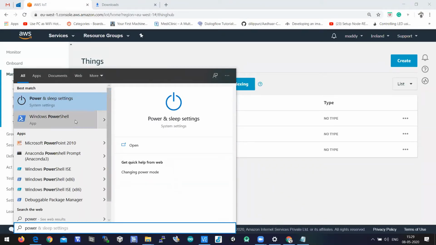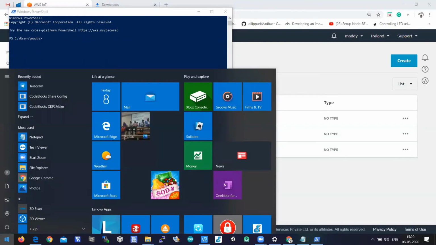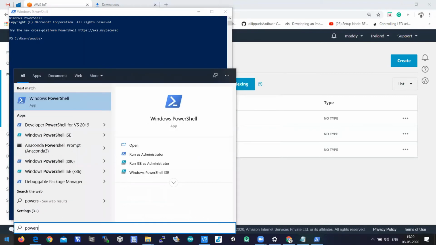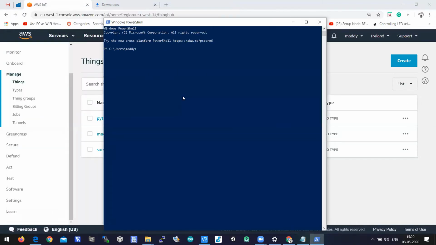You can see the PowerShell app there. Please open Windows PowerShell. You can open this, right? This is the shell available on your Windows operating system. So that is the step here.